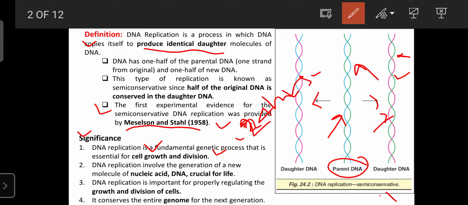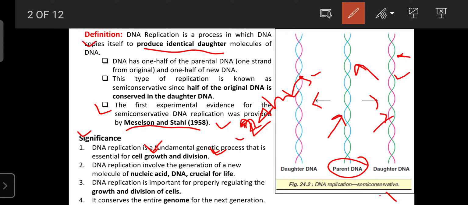That's why DNA replication plays a significant role in cell growth as well as cell division. Without DNA replication, cell division cannot occur, because there is a need to cleave the nuclear membrane, that is, to catalyze the cleavage or lysis of the nuclear membrane. Then only can the nucleus be separated.